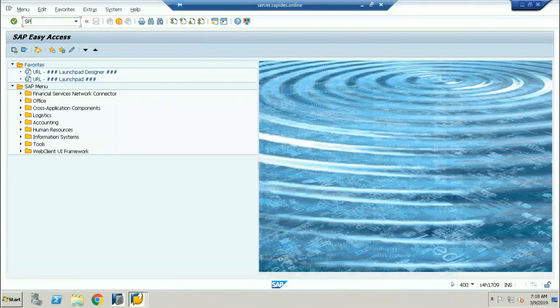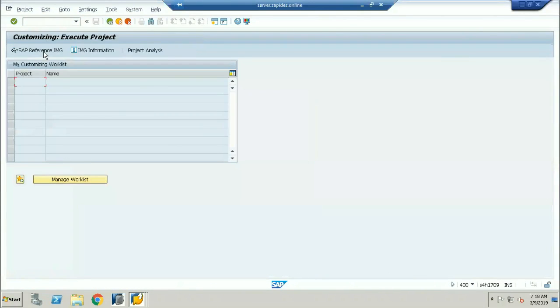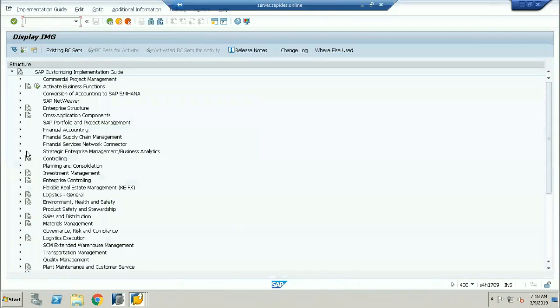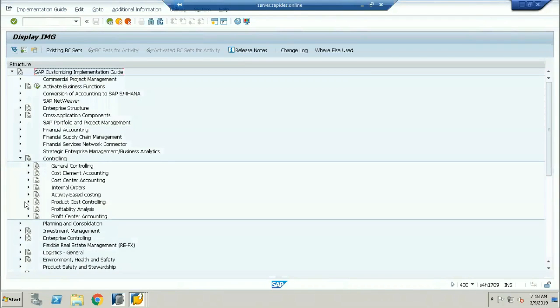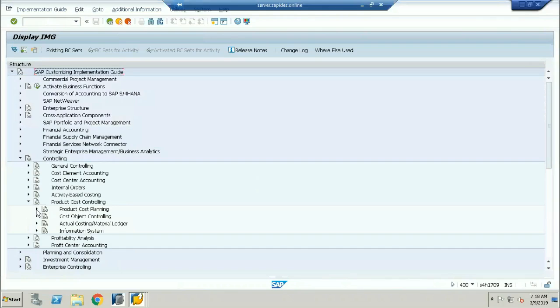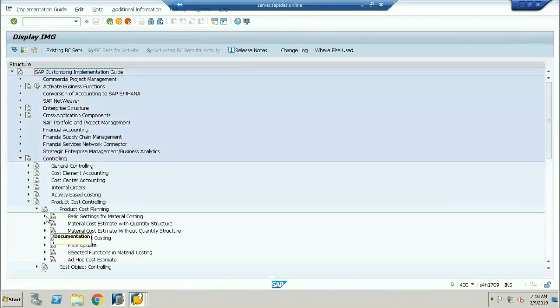Here in the cost sheet only, while you're creating the cost sheet, the cost will go and hit the cost centers here. Okay, see here. Material cost estimation is always with the quantity structure, and material cost estimation without quantity structure. Material cost with the quantity structure is the MTO scenario, and material cost without quantity structure is the MTS scenario.